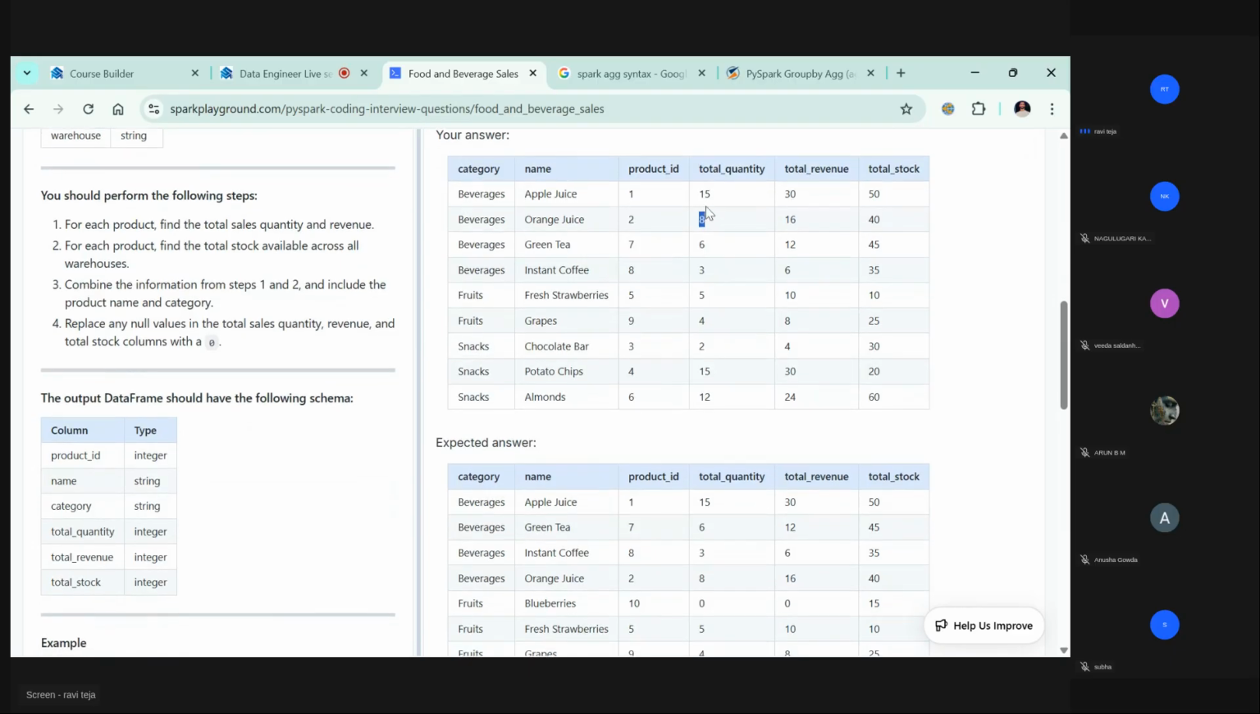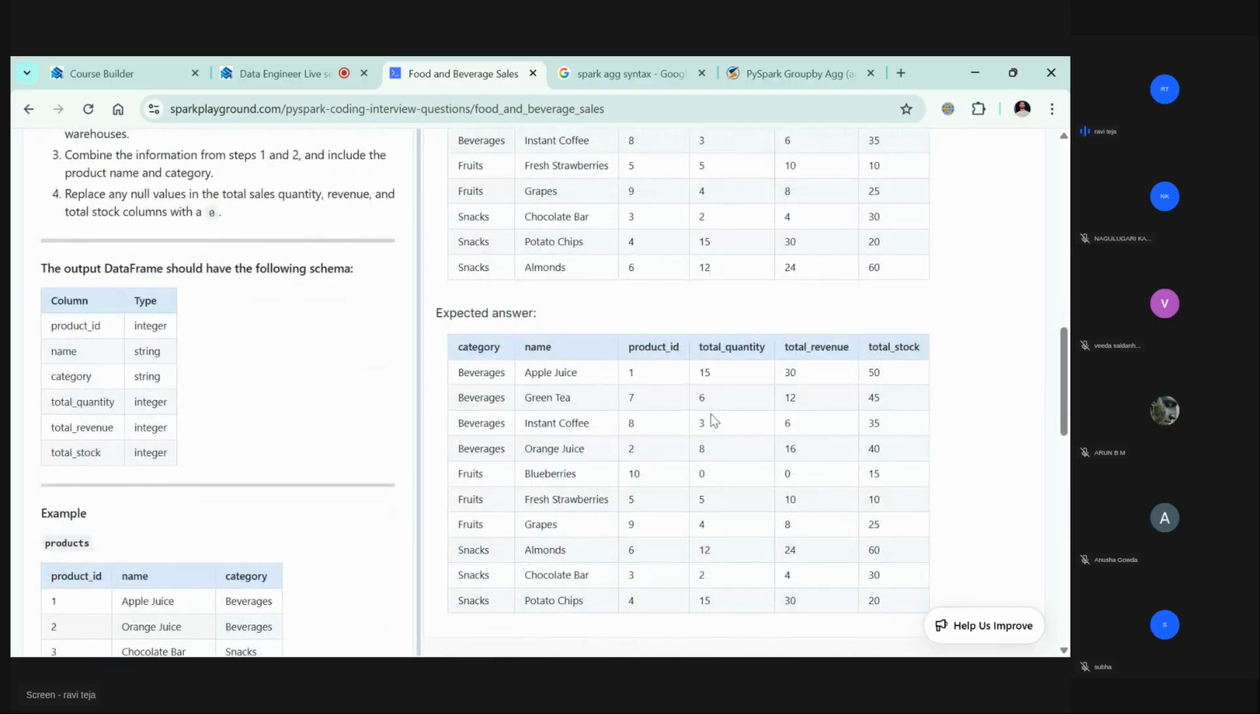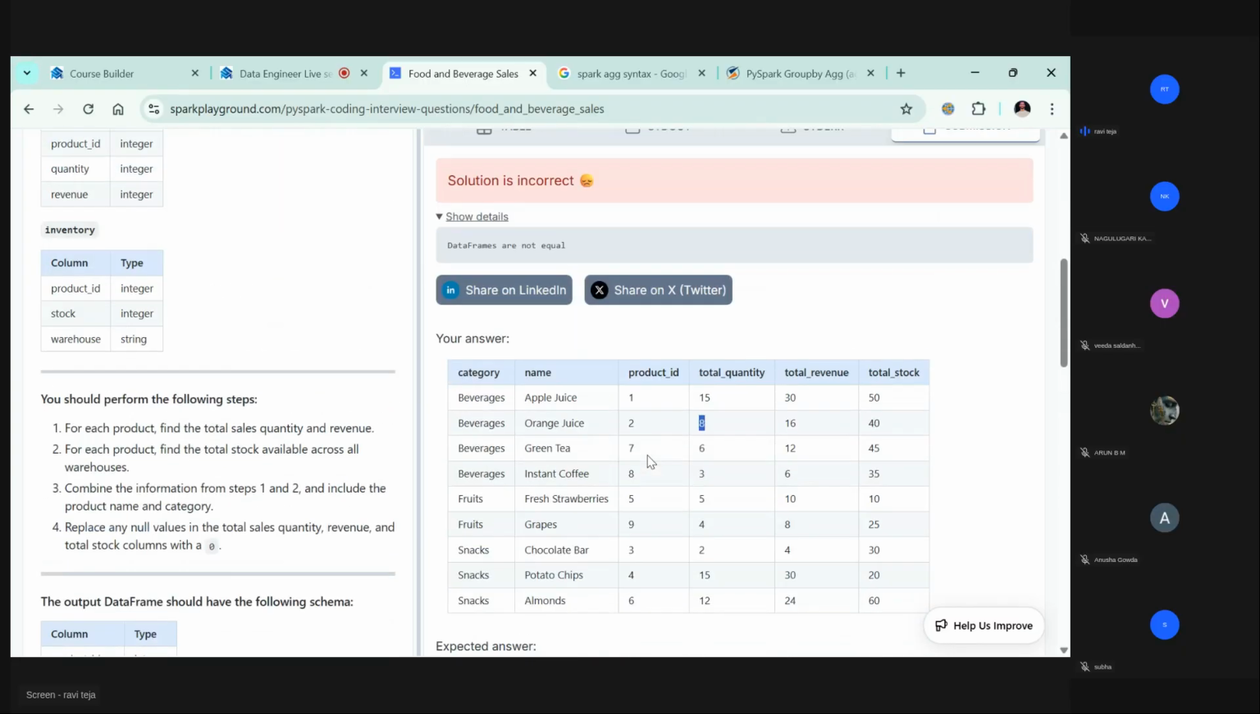Maybe sales. So 15,863 is the sale, but here 15,638. It's not the sale, it's not the revenue, it's not the total stock, it's not the product ID. So then how are they sorting it? Okay, that's it for now.